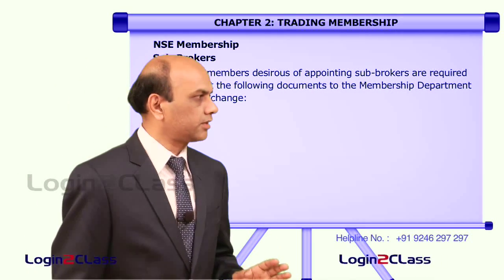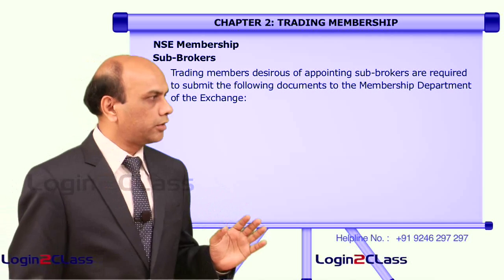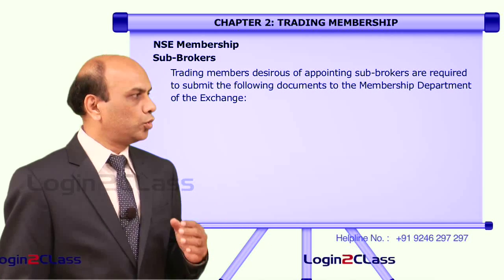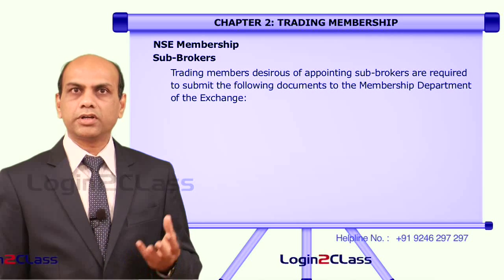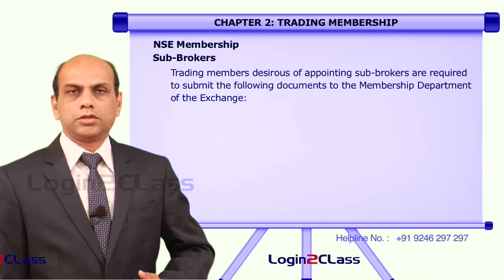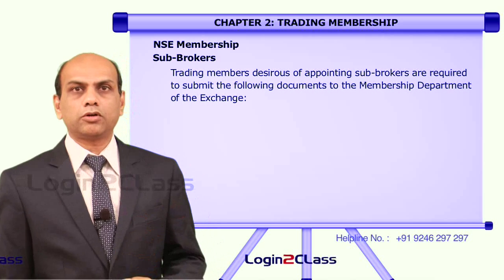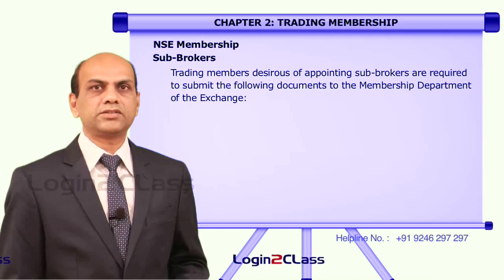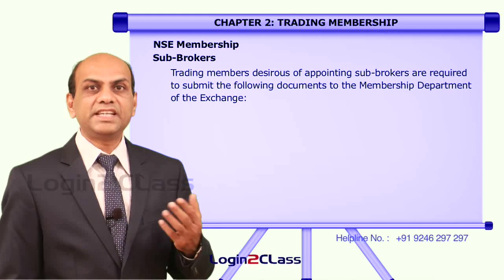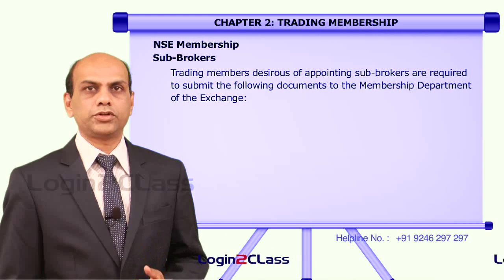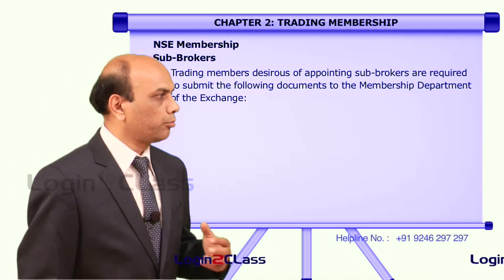Trading members desirous of appointing subbrokers are required to submit the following documents to the membership department of the exchange. As a stockbroker gets registered to the exchange through the membership recommendation committee, even the subbroker also has to submit the necessary documents to the membership department of the exchange for seeking the permission and registration for carrying out the business. What are the documents?